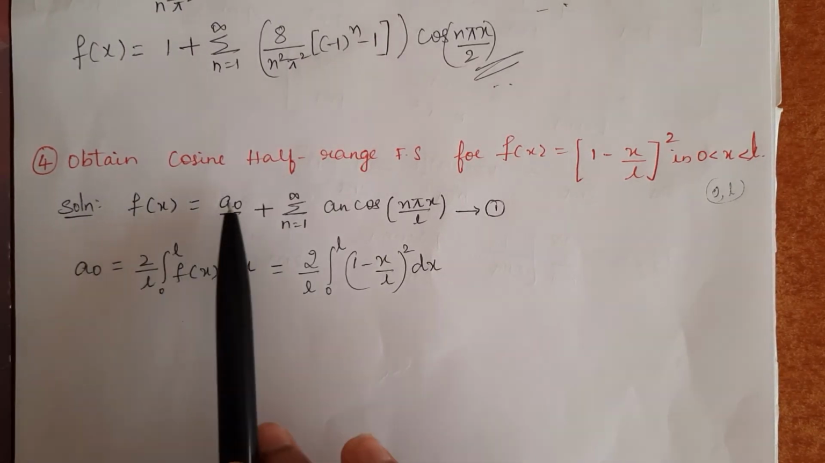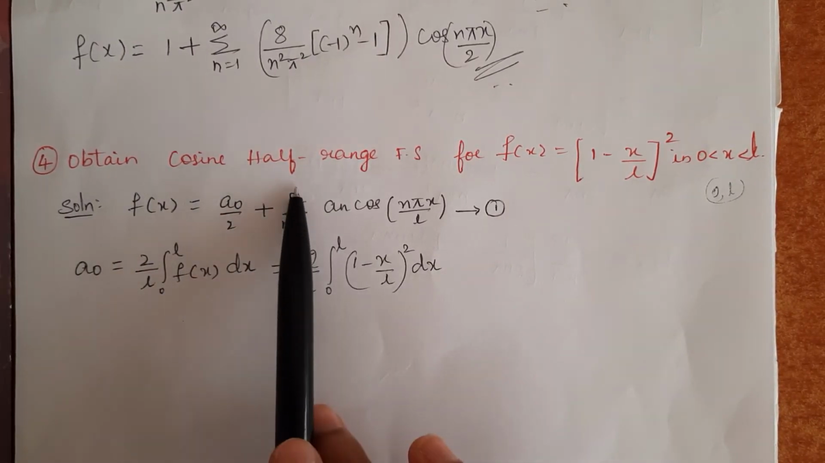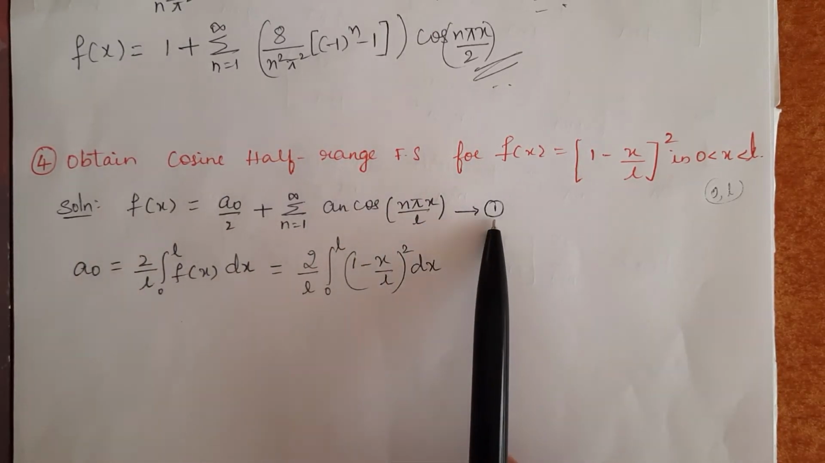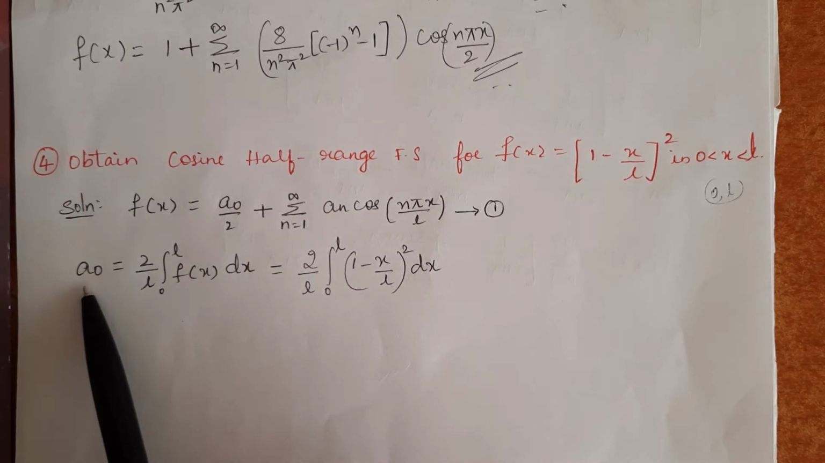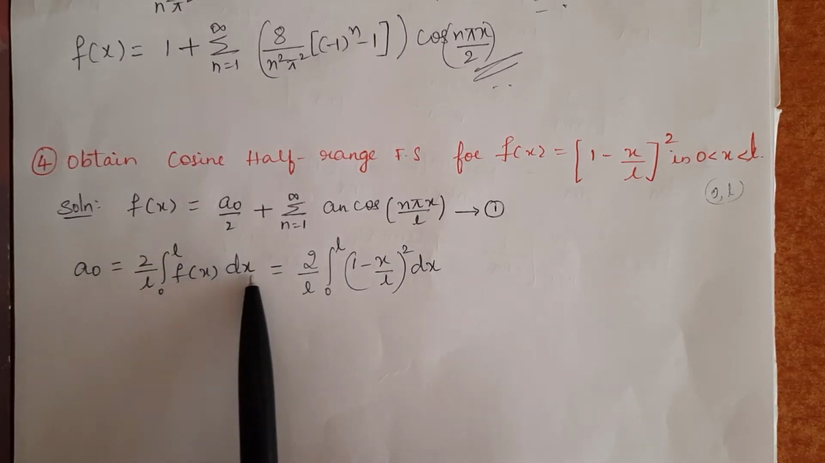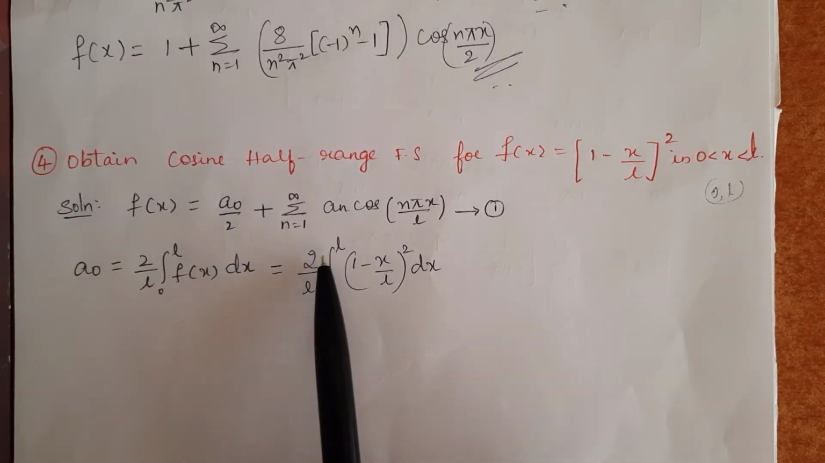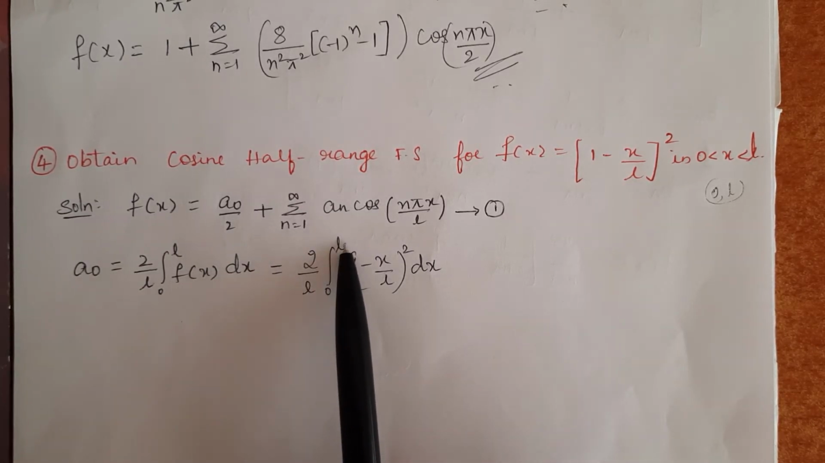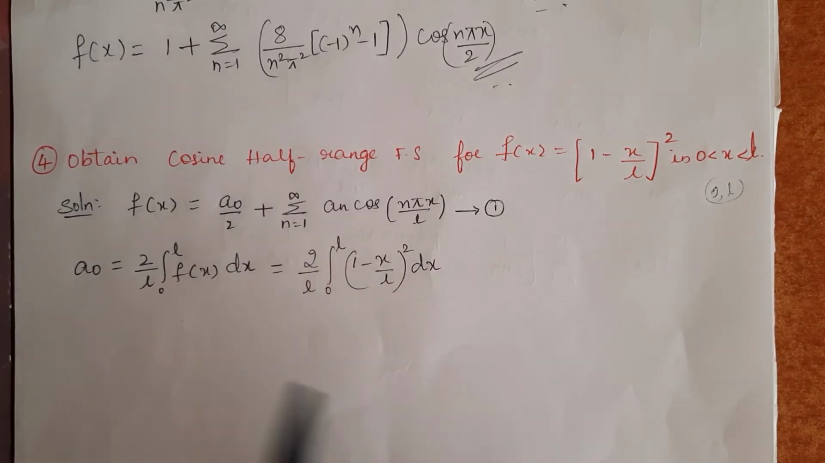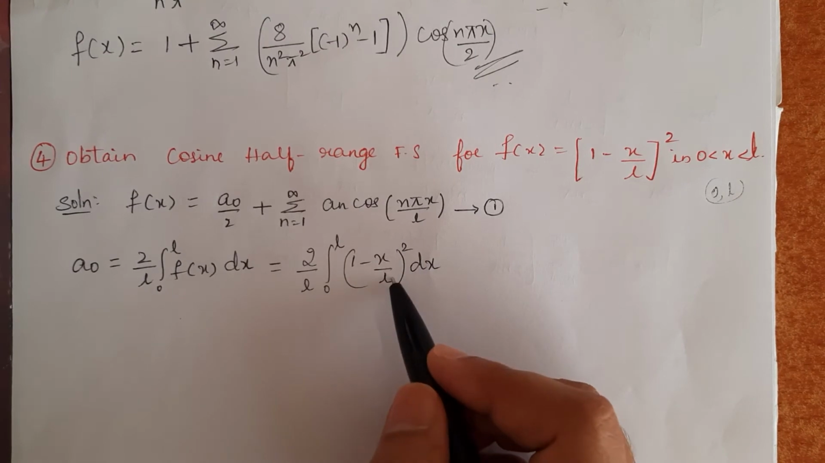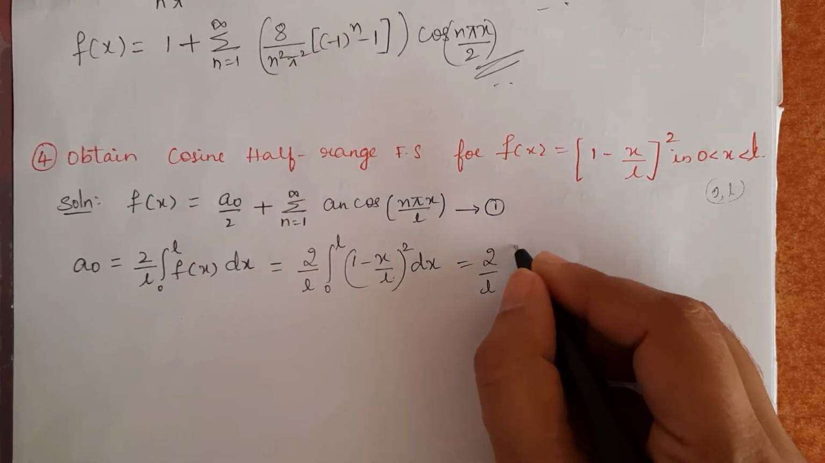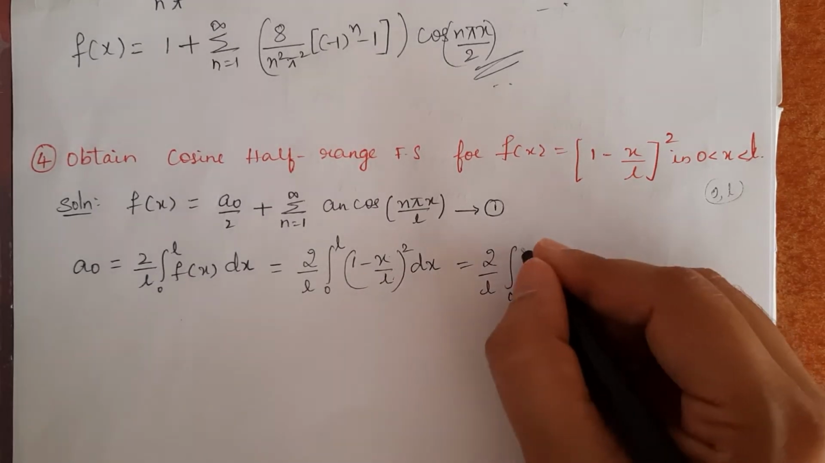f of x equals a naught by 2 plus summation n equals 1 to infinity a n cos n pi x by L. Call it as equation 1. A naught is given by the formula 2 by L integral between 0 to L f of x into dx, which is equal to 2 by L integral between 0 to L, f of x is 1 minus x by L the whole square, into dx. If you know how to integrate it directly, you can integrate it. If not, we can expand it using a minus b whole square.